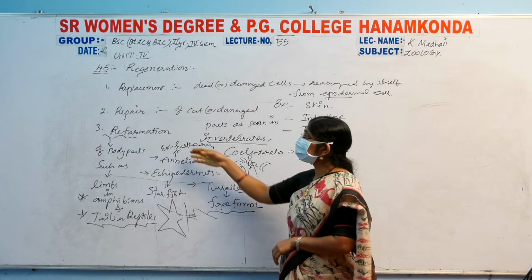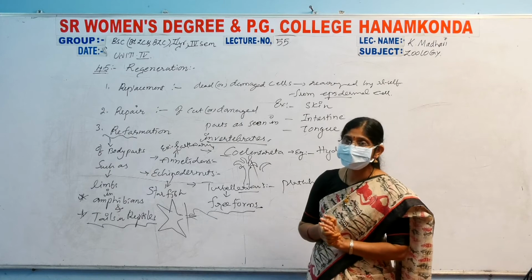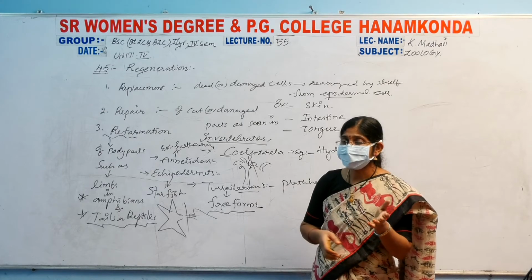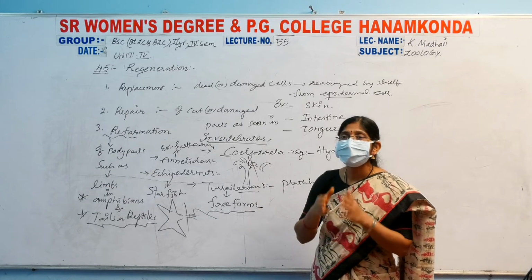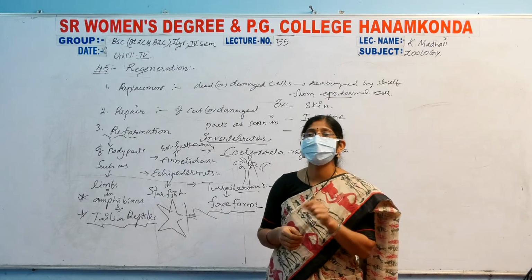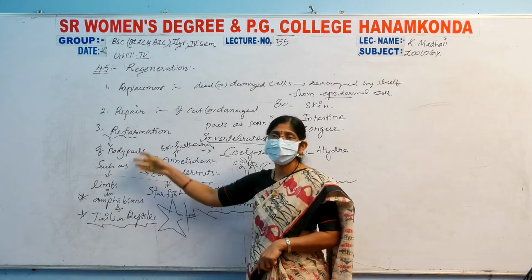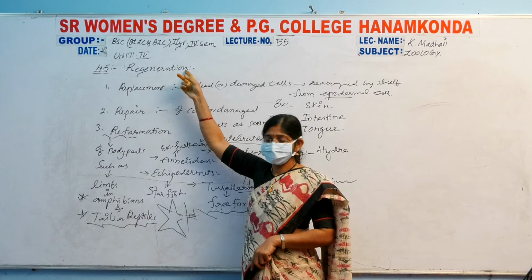And the next one is reformation of body parts such as limbs in amphibians, and tails in reptilia.